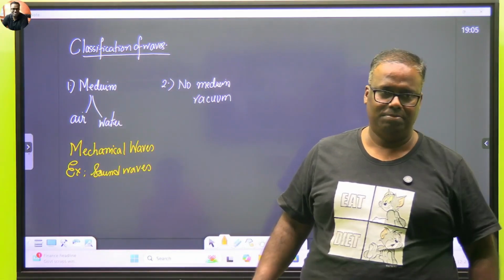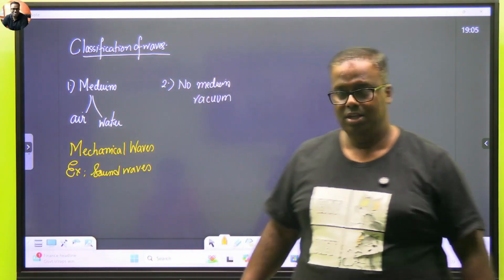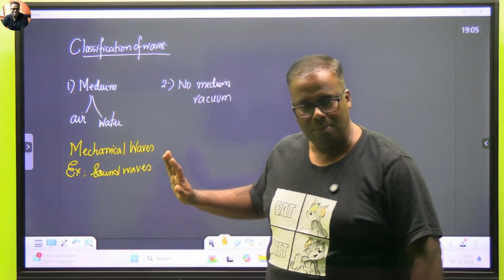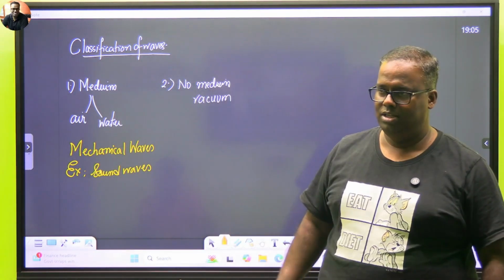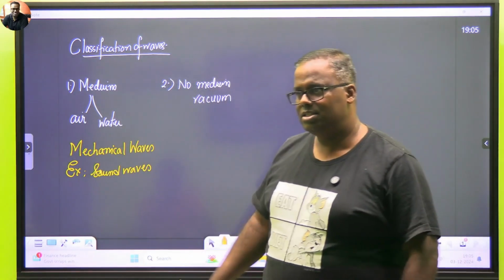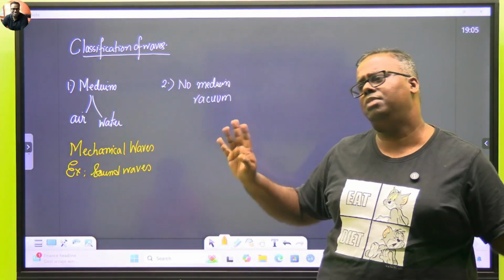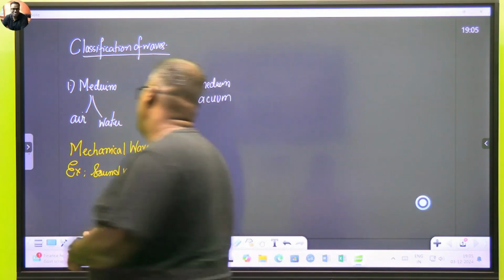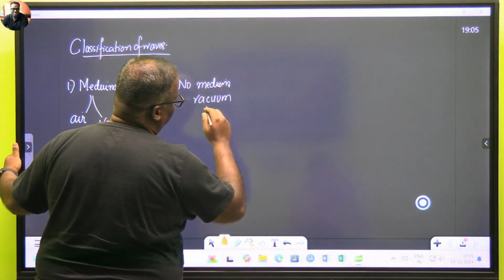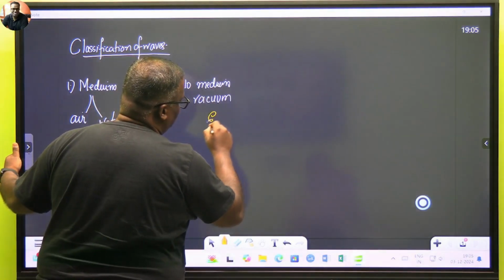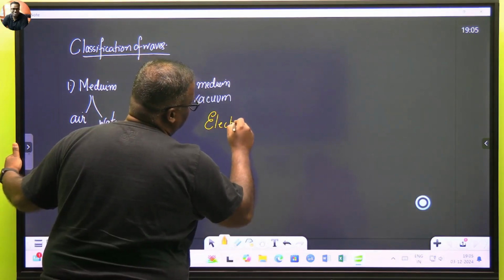Water waves travel in water because they need a medium to travel. So is mechanical wave clear? Mechanical waves are those waves which need a medium to travel. Such a medium can be air, water, glycerin, anything, but a medium is needed. And then let's see the ones which do not need a medium and can travel through vacuum. These waves are known as electromagnetic waves.